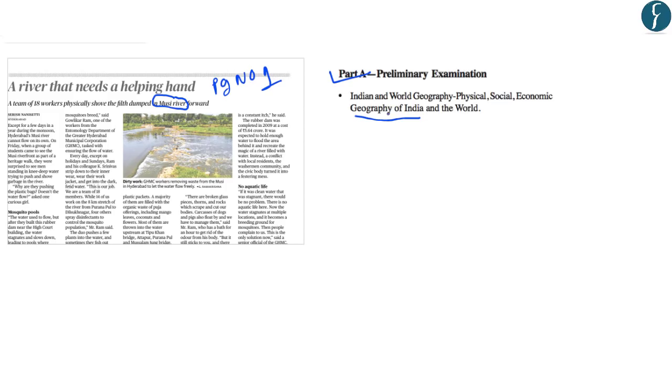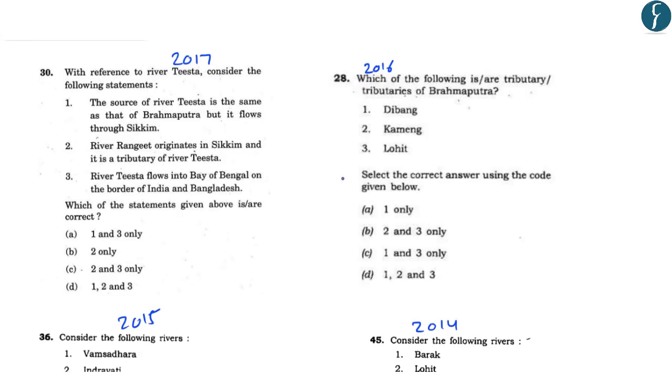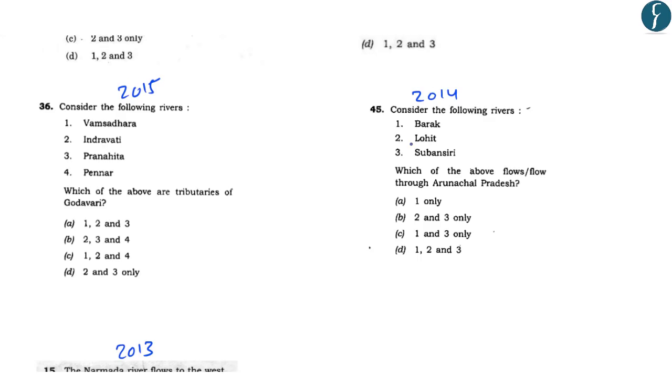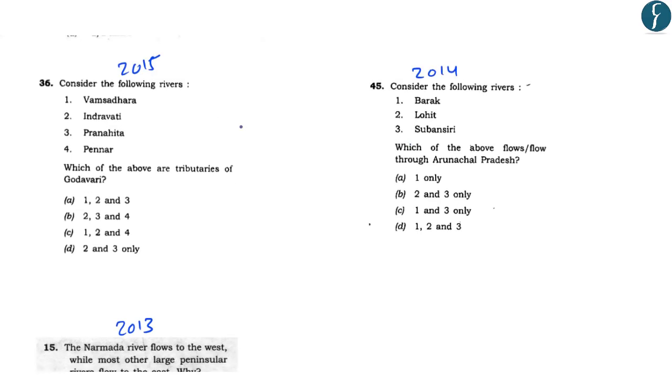Now, if you go through the previous year questions that have been asked in the preliminary examination, you will realize that various questions have been asked based on tributaries of important rivers of India. For example, in the year 2017, a question was asked related to Teesta River. Further, in the year 2016, it was related to the tributaries of river Brahmaputra. And there were 3 other questions that were asked in the year 2015, 14 and 13. So at the end of this discussion, we will try to answer all these questions and learn the way in which UPSC has been asking questions based on the important rivers of India.